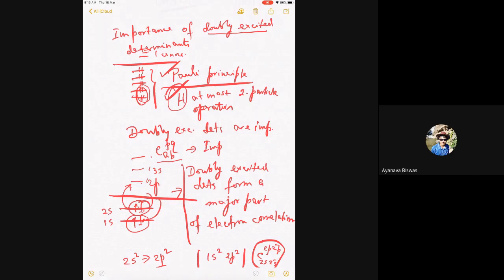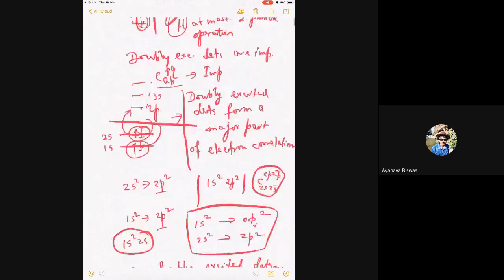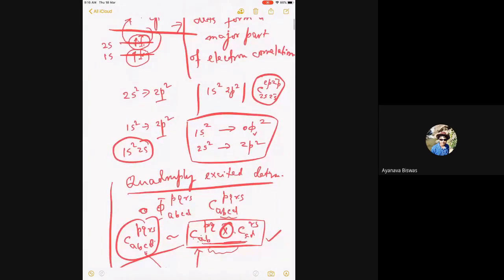Whenever we say a configuration is important, the determinant is just a function. It's important means in a full expansion, its corresponding coefficients are very important. So, for example, we talked of 1s square, 2s square as the beryllium. Sorry, I didn't write this. 1s square, 2s square going to 2p square, or 1s square going to 2p square in beryllium. So they become very, very important.